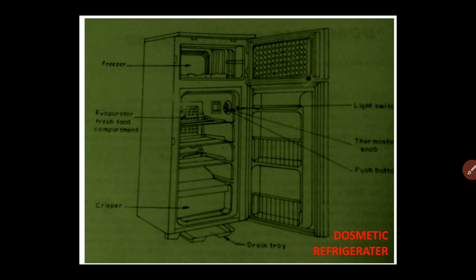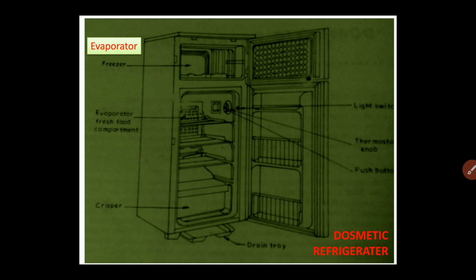Now this is the domestic refrigerator from the front side. There are so many features in the domestic refrigerator. First of all, the evaporator. We already discussed that the evaporator is present at the top, that is the freezer portion. The freezer compartment is present at the top.